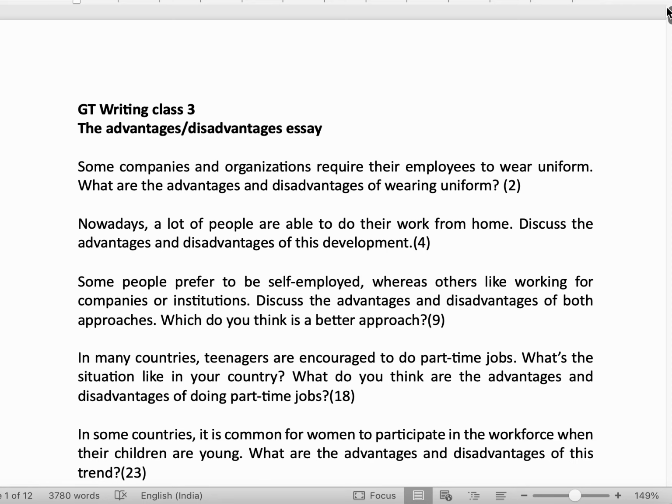And then there will be three classes on the three types of letters which are seen in the IELTS. And in these 8 classes, the writing task 1 and 2 will be touched upon. I hope you enjoy learning in this way. I hope you find this way simple and meaningful.